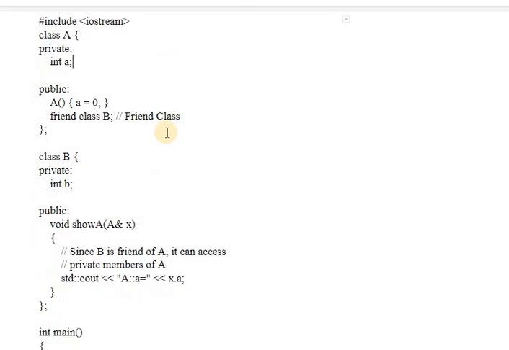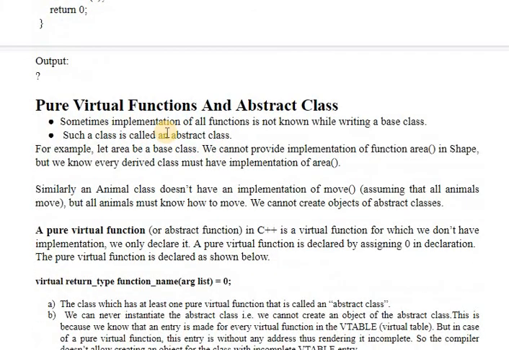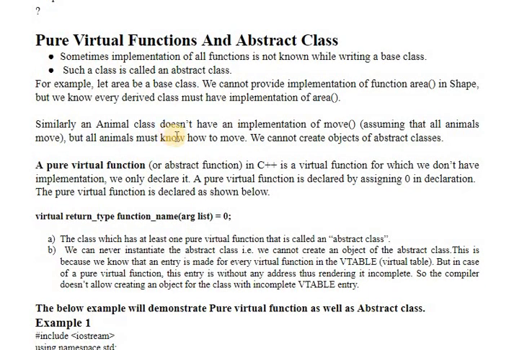So next is the topic pure virtual functions and abstract classes. We all have seen virtual functions. There are many differences between virtual functions and pure virtual functions. As I told you in the previous video, whenever we create any virtual function in our program, the compiler creates a virtual table for that particular virtual function, and the virtual pointer will be set.